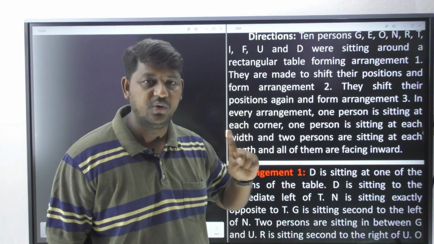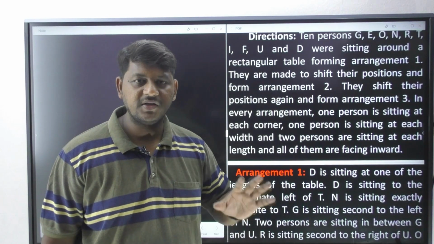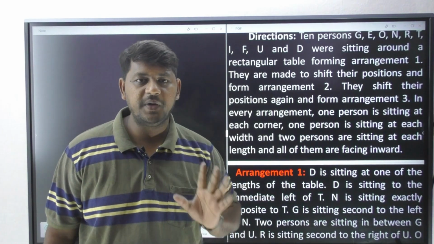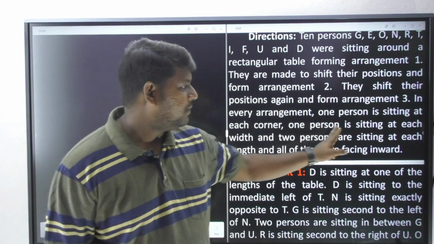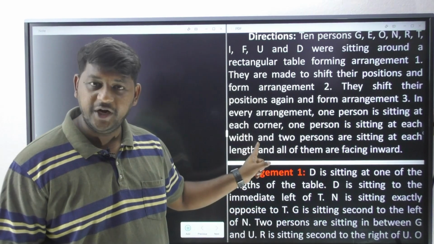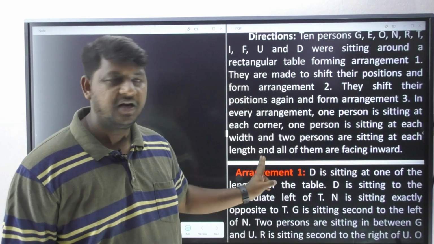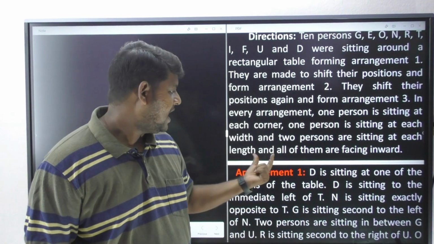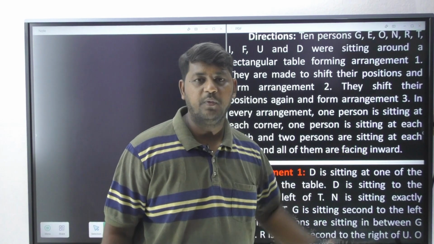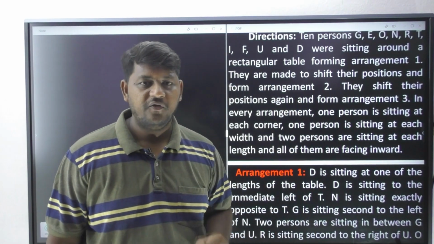In every arrangement, do remember, in a rectangle 4 corners are there, so each and every corner is going to be occupied by a person in each and every arrangement. One person is sitting at each width and 2 persons are sitting at each length. So 1 is at the width and 2 at the length, and all of them are facing inward. In each and every arrangement, these conditions are supposed to be followed.